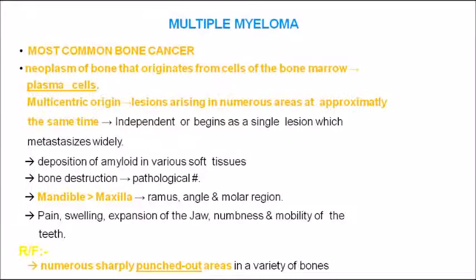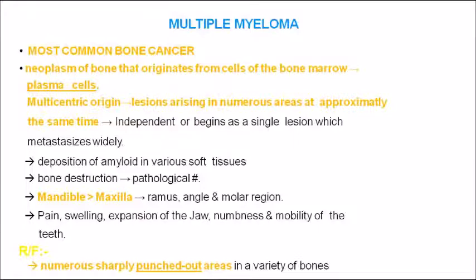So multiple myeloma is the most commonly seen bone cancer, a neoplasm of the bone that originates from the cells of bone marrow, from the plasma cells. The cells which give rise to multiple myeloma are the plasma cells present in the bone marrow. It is multicentric in origin, with lesions arising in numerous areas at approximately the same time. The most common site is the mandible compared to the maxilla.